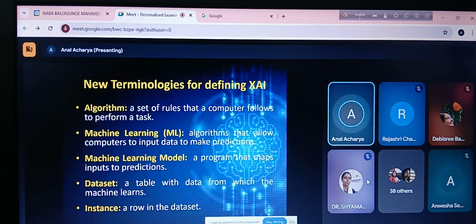Okay. Now we are coming to the more technical part, that is XAI. First of all, we need to understand a few terms. First of all, what is an algorithm? Algorithm means whenever we want to perform a task, we have a set of rules, a set of instructions.